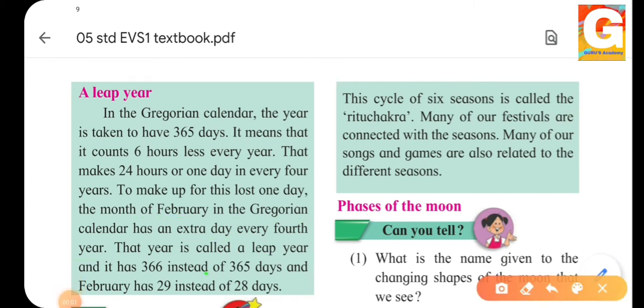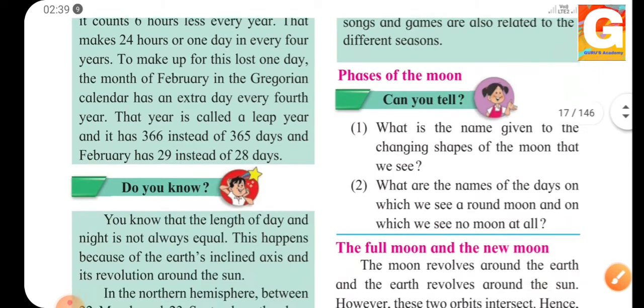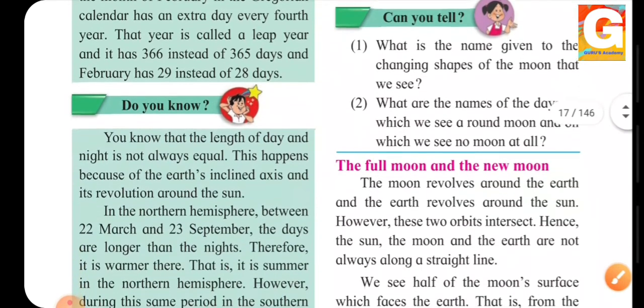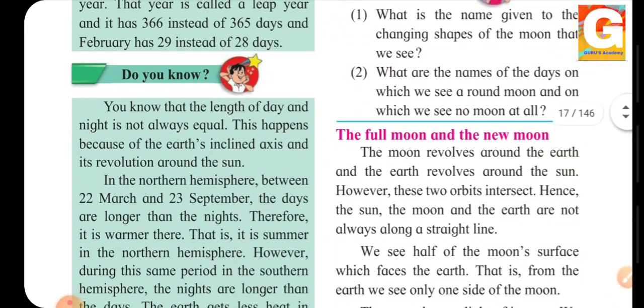So instead of 365 days, a leap year has 366 days and February has 29 instead of 28 days. This is the leap year. So do you all know, students, that the length of the day and night is not always equal? This happens because of the Earth's inclined axis and its revolution around the sun.